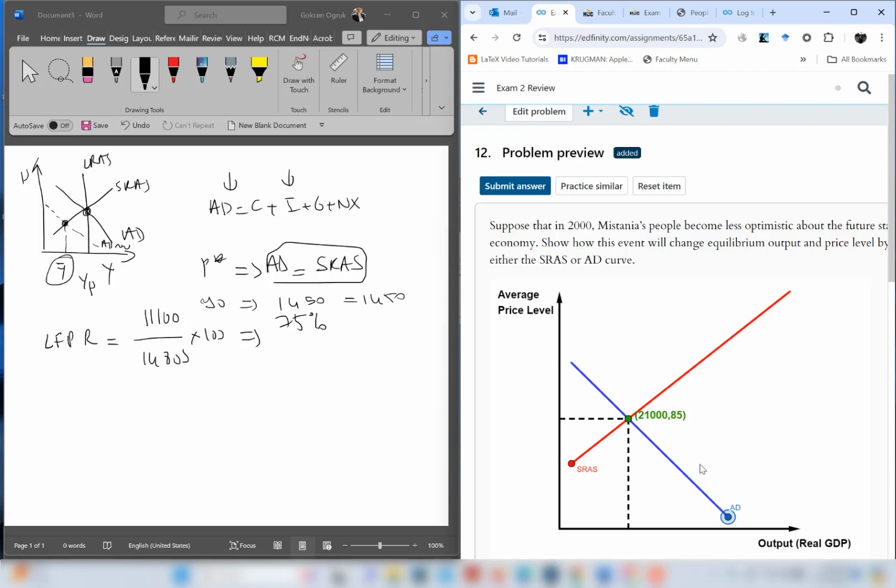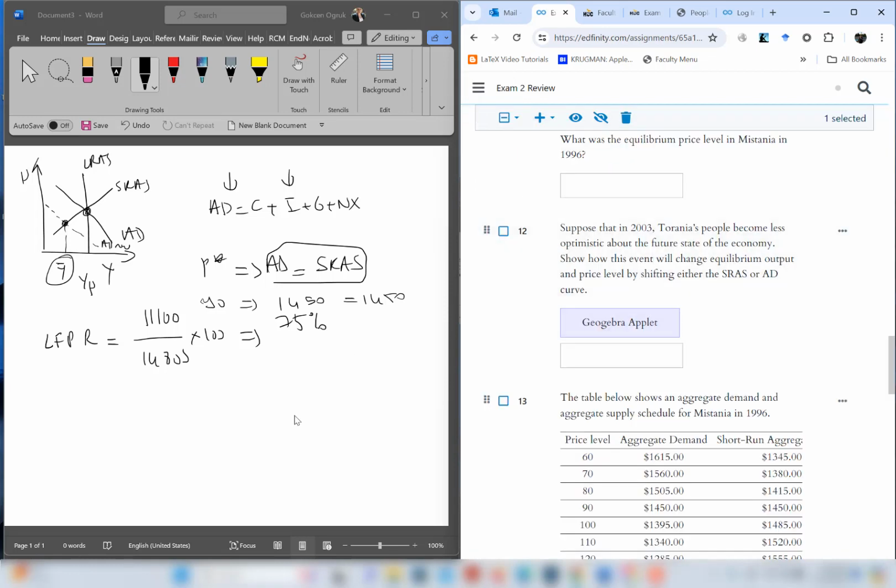Therefore, they're going to cut their consumption. For instance, they're not going to buy a home, or they may postpone their plan to change their car and so on. Therefore, the aggregate demand curve is going to shift to the left. This is how you are going to solve this kind of question. You're shifting the aggregate demand curve to the left because this is something negative and it's affecting consumption in the aggregate demand curve. And if the question is about aggregate supply, you need to think about the determinants of supply.